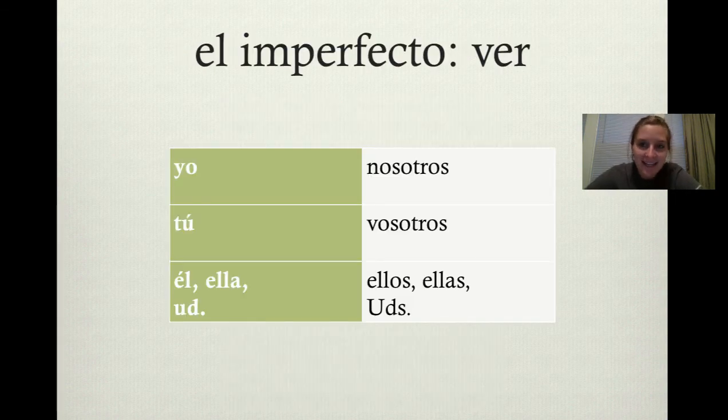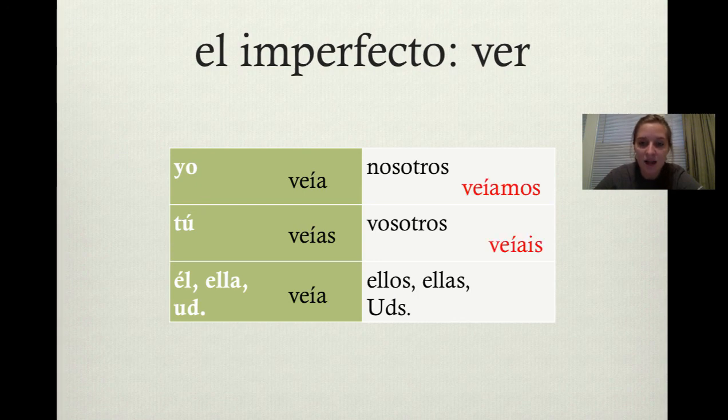And finalmente, ver. Yo veía, tú veías, él, ella, usted veía, nosotros veíamos, vosotros veíais, ellos, ellas, ustedes veían. Ver is irregular here because you keep the E. Normally you remove both of the letters in the root, but in this case we keep the E and we have the irregular ver.